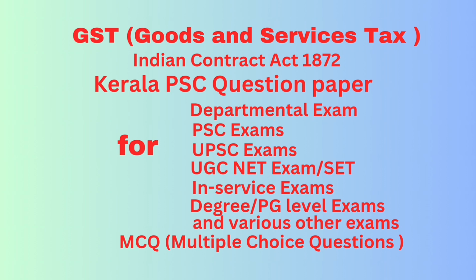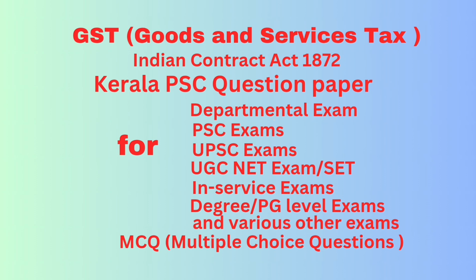Question number 95. The remedies open to a person suffering from breach of contract are dash. Answer option A damages, option B injunction, option C quantum meruit, option D all of the above. Correct answer option D all of the above. Question number 96.